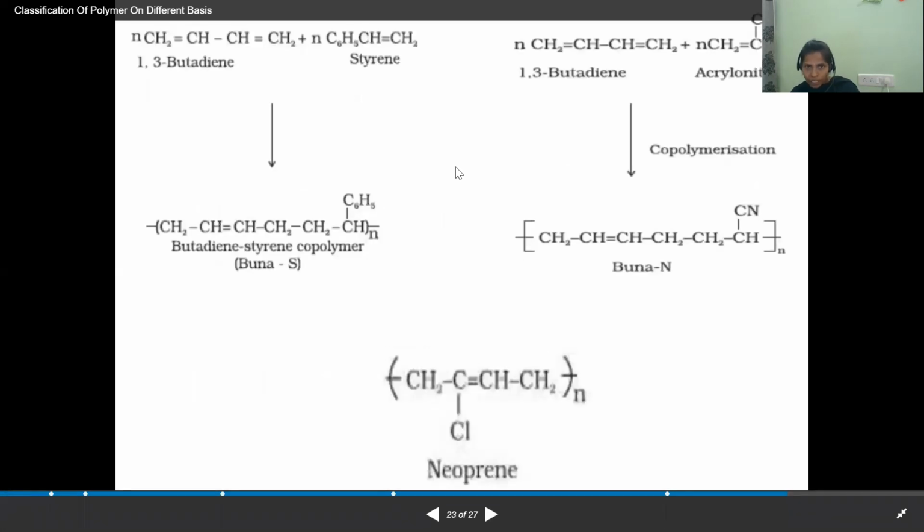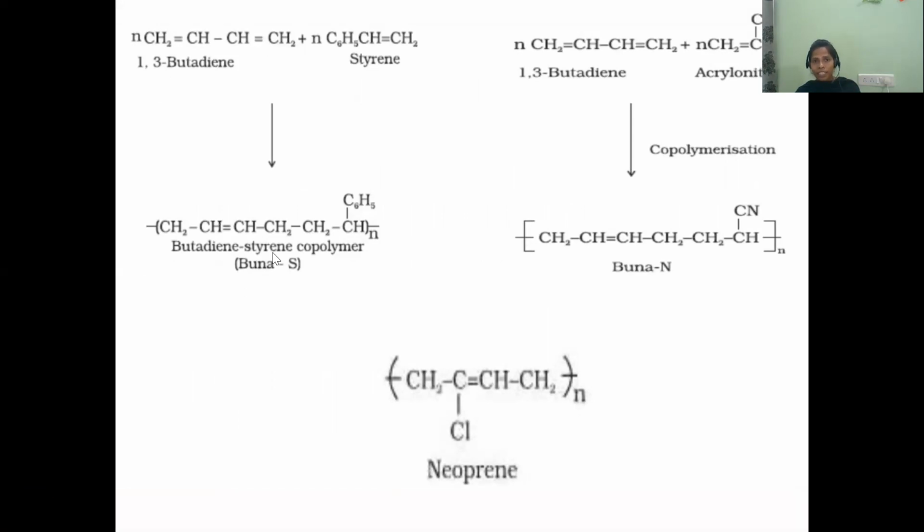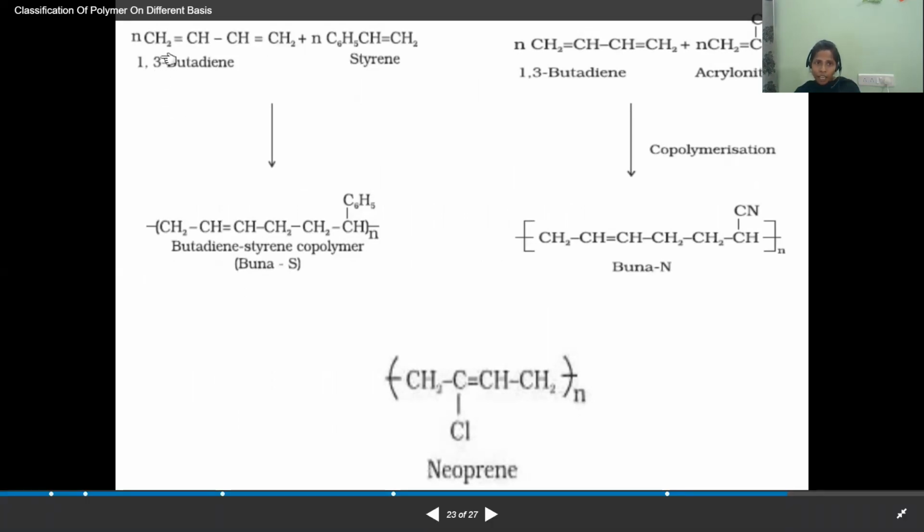But before that, let us see the formation of Buna S rubber. I'm just giving the example here; briefly, I will explain it in the next class. This is 1,3-butadiene and this is styrene. These are the two monomers, and they participate in the copolymerization.